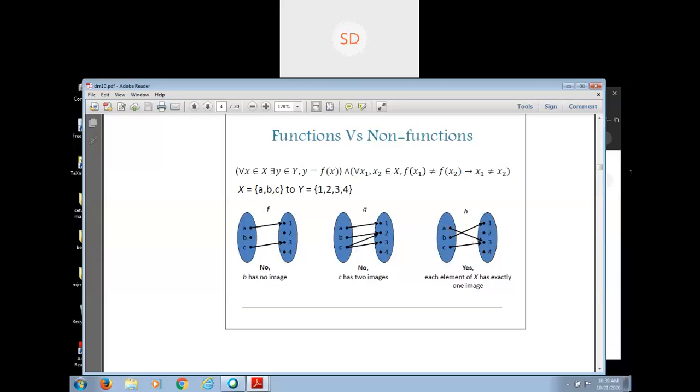Now can you tell me the domain of this function? Domain of this function is what?